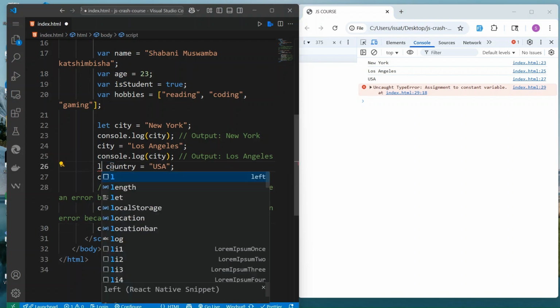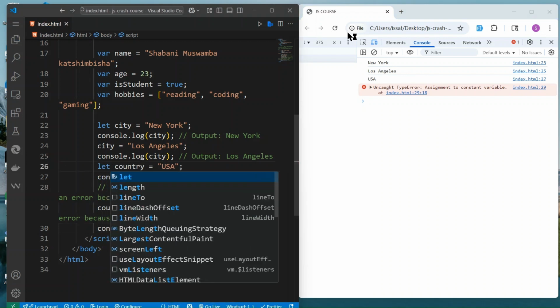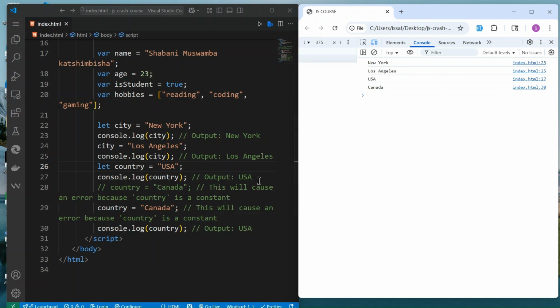But if I change it here to let and reload again, the country, which was US, and you change it to Canada, is no problem. So that's the difference between var and let, and the variable and the constant. All right, so this is it for declaring variables. There is so much you can learn about variables, but we can limit it here for now.